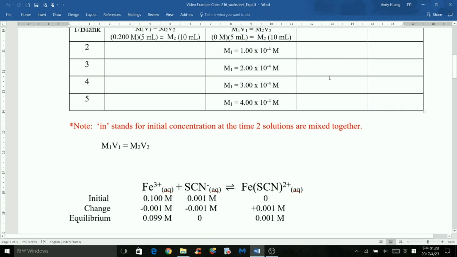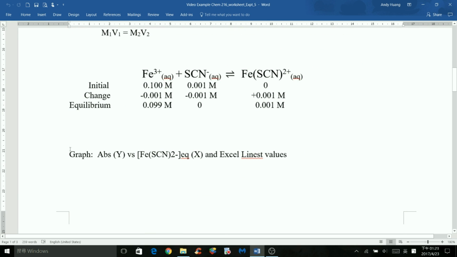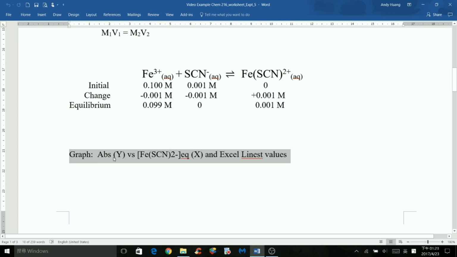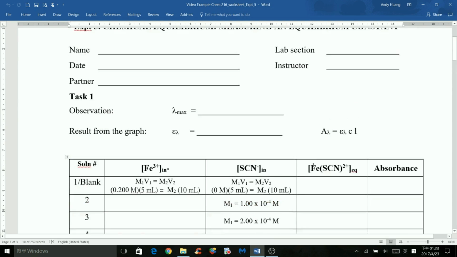So you have to graph the absorbance versus the concentration of the complex at equilibrium. So the y-axis will be the absorbance and the x-axis will be concentration.